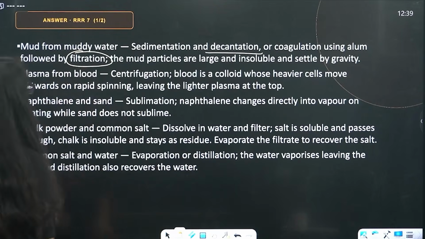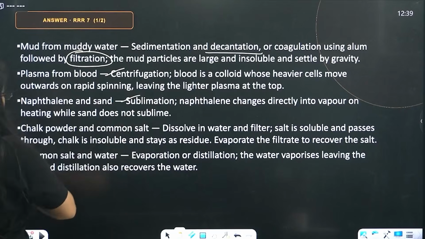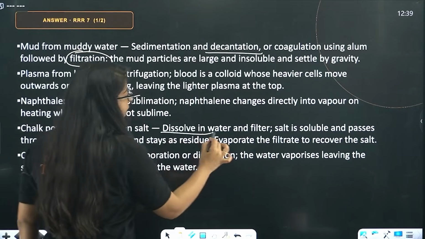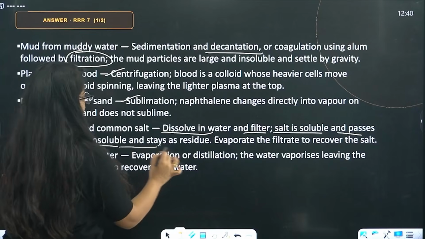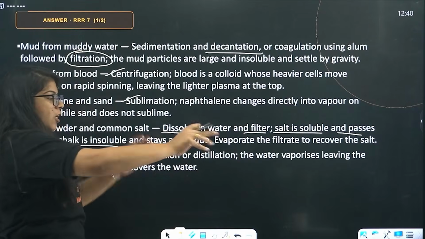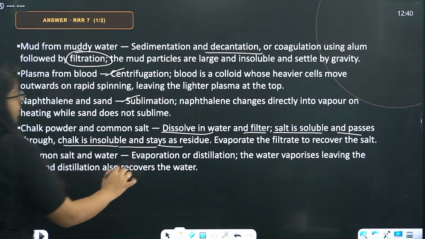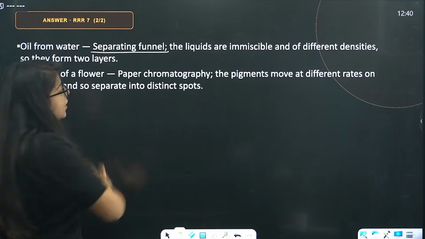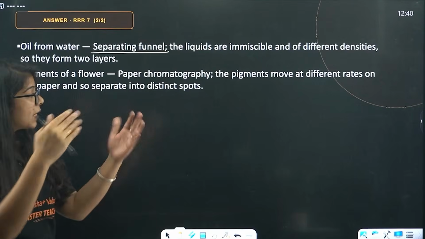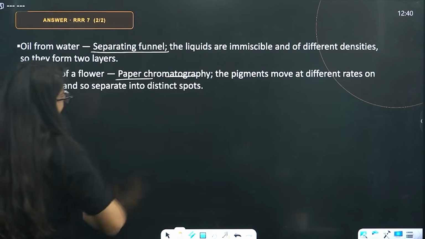Done? Plasma from blood: centrifugation. Naphthalene: sublimation. Chalk powder: dissolve in water and filter. Salt is soluble and passes through, so chalk is insoluble and stays. Okay, so filter, chalk will stay, evaporate the filtrate to recover the salt. Common salt and water: simply evaporation. Oil and water: separating funnel. We use the separating funnel to separate these and put them out in different beakers. Pigments of a flower, paper: chromatography.